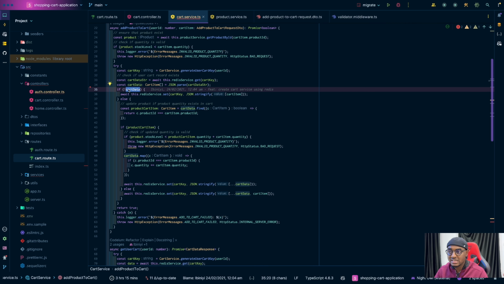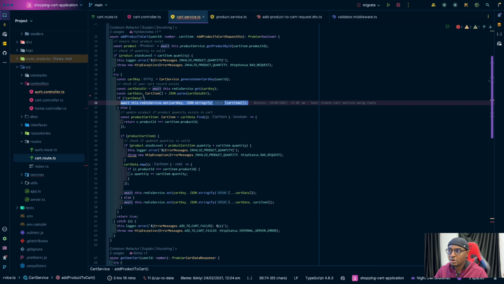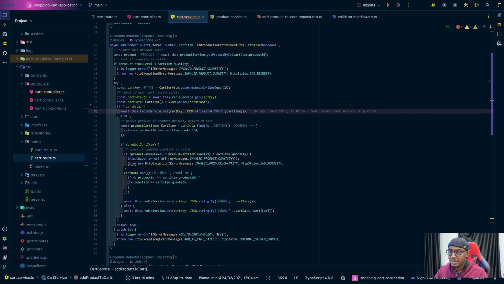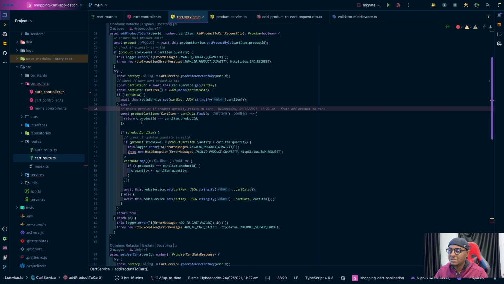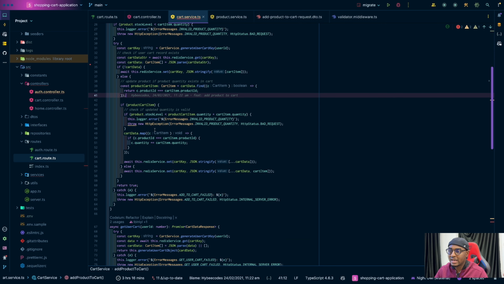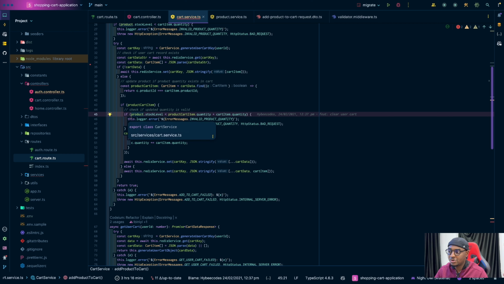Then cart data is here. If it doesn't exist, right, we create it, because we're adding a new item to cart, so we create it with the new cart inside of it. So that's what I did here. And then if it exists, I get the existing one, and then I still do some other things. I run some new checks, right? Actually, don't let me get into this whole logic thing, right? But I think it's pretty straightforward.